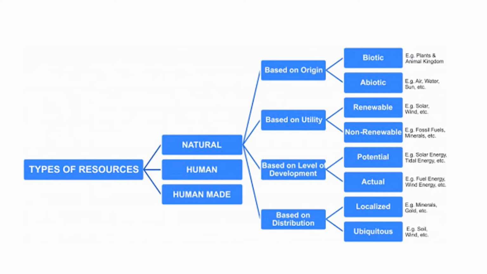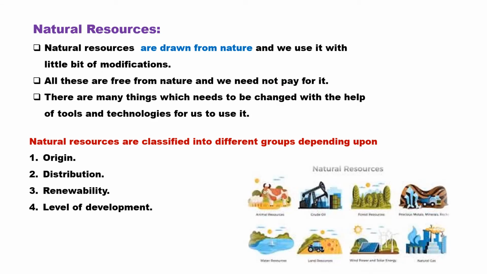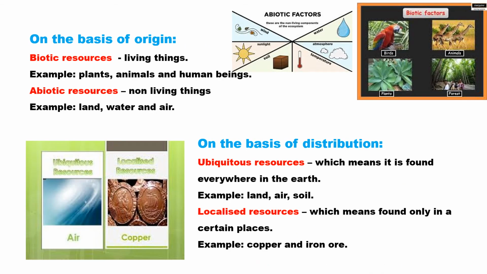When I speak about these natural resources, they are differentiated on the basis of origin, utility, development, and distribution. As I told you earlier, based on their origin, biotic resource and abiotic resource are the two different categories.